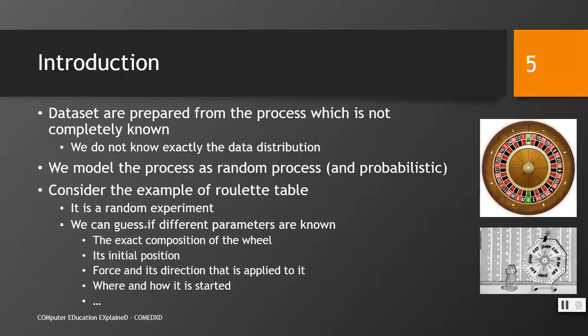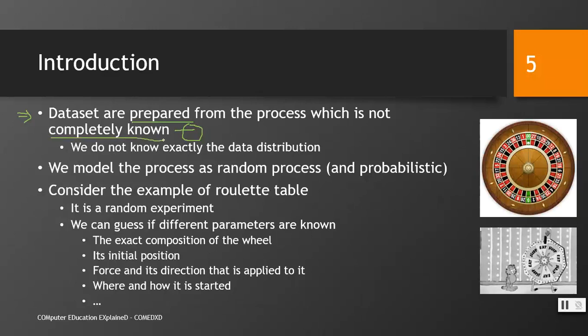Introduction. Data sets are prepared from a process which is not completely known. We have previously seen that if a sample is taken from a known distribution, it is easy to estimate its parameters and easy to predict about the new data, because we completely know about the distribution of the data from where we have taken the sample. However, in real life, when we have to apply our AI functions or AI software, data sets are prepared from a process which is not completely known to us.